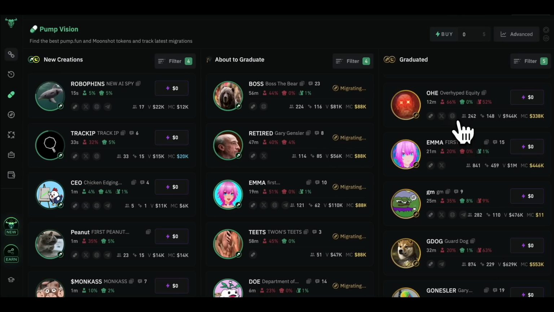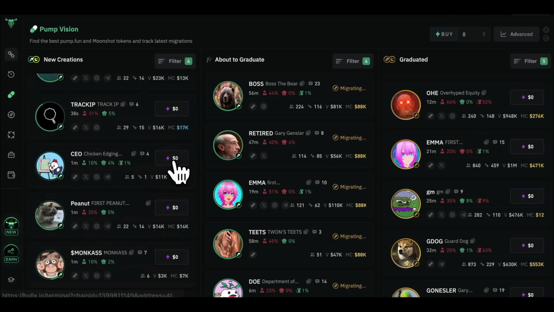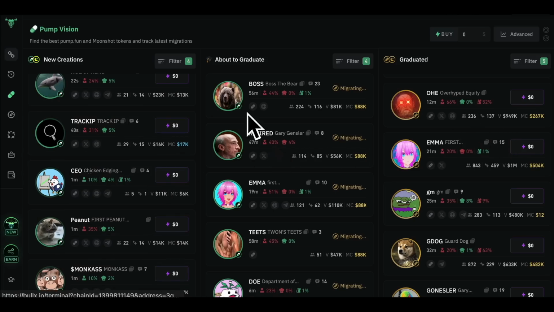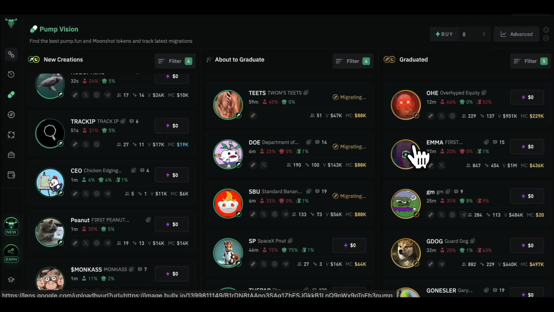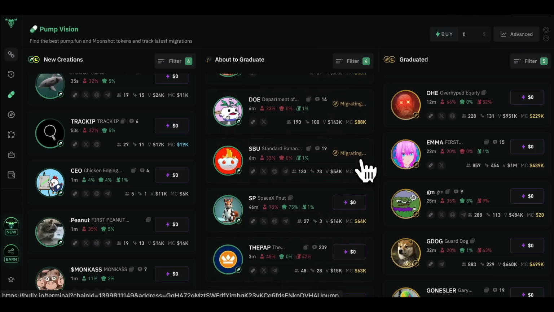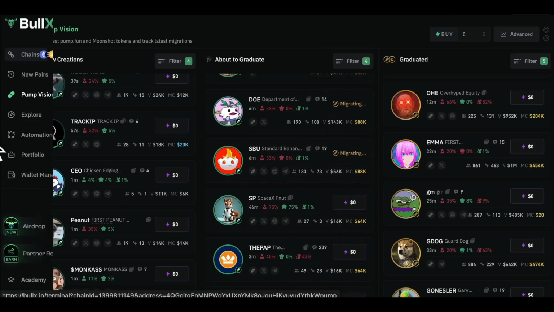For example, I've talked about BullX on my videos before, and here there are brand new creations. So stuff that's launching every second. And a lot of people might tell you, these are the ones where you need to jump on coins immediately, because that's how you make the most multiples. Technically, that's true. But in reality, there are 2 massive issues with this. One is so many of these are not going to make it, even to 100,000 or a million. It's just not going to get there.